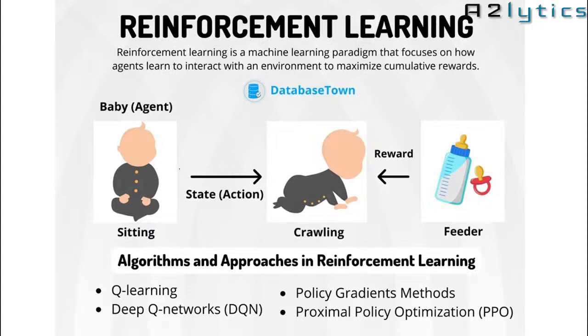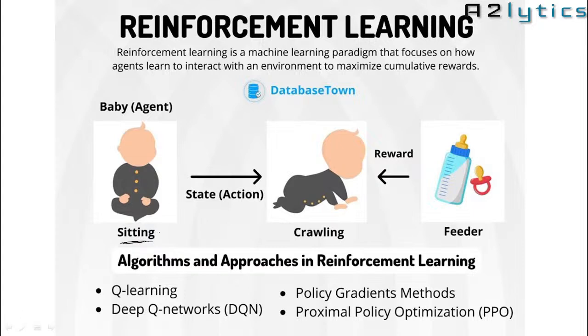Here is an example. How a small baby does an activity based on the input. If the baby is sitting and no input is given, the baby will sit as it is.